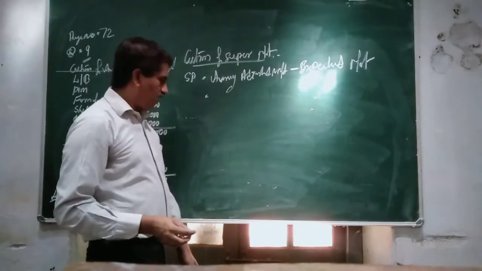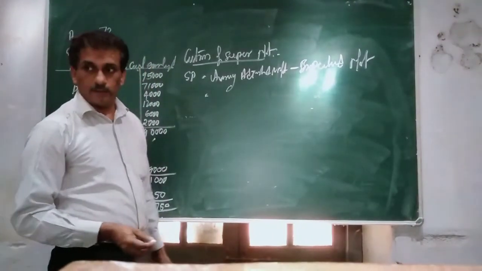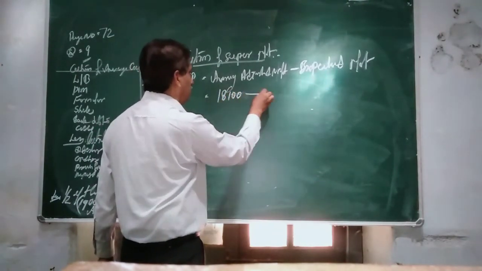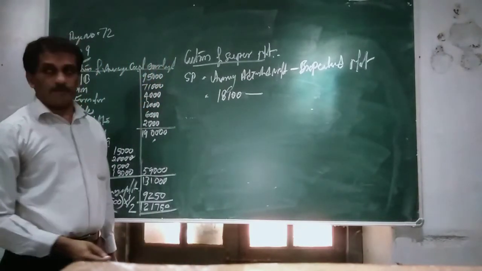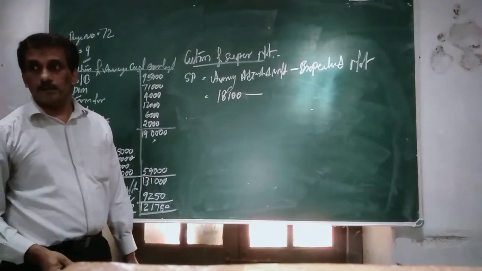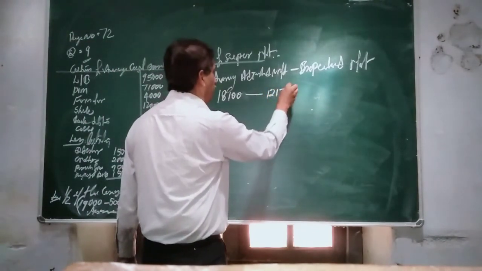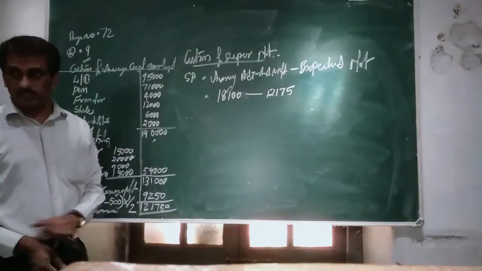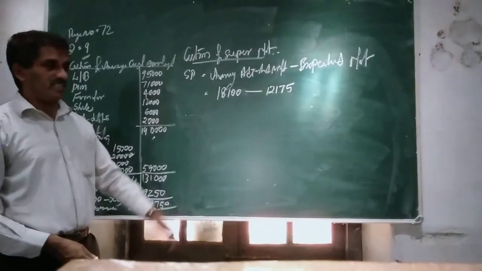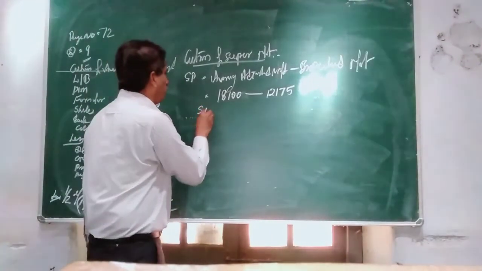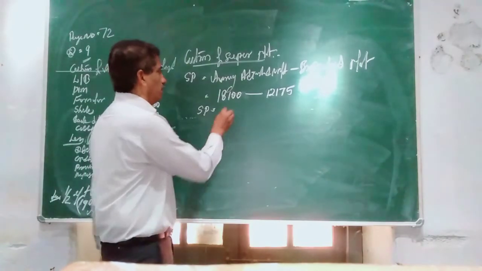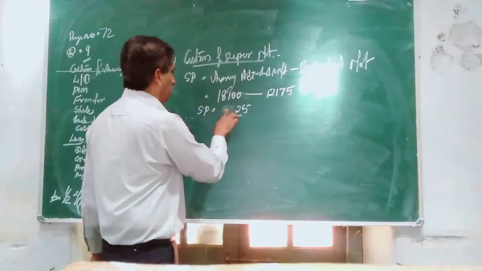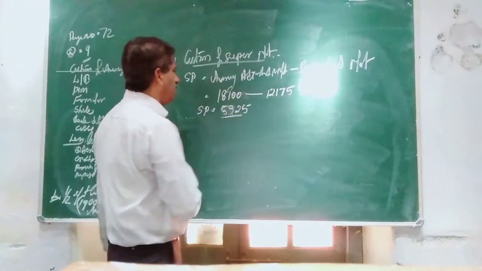We found average adjusted profit as 18,100, minus expected profit we found as 12,175. We already found both in the previous steps. So super profit is equal to 5,925.